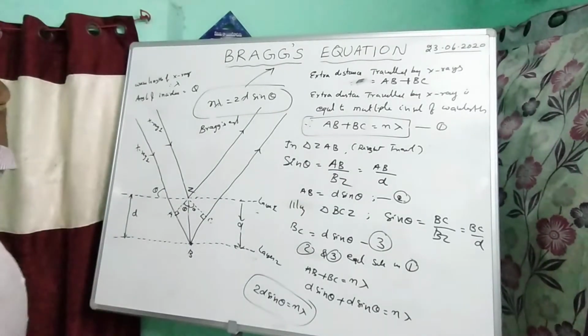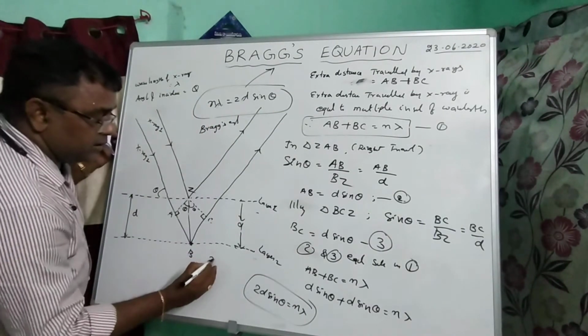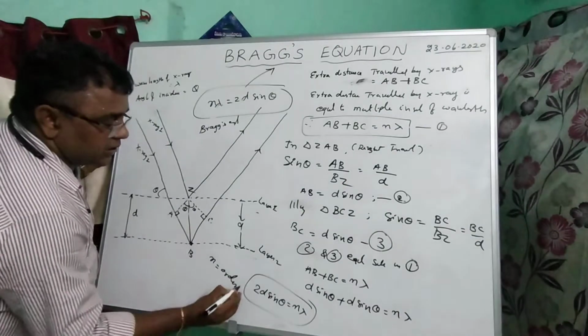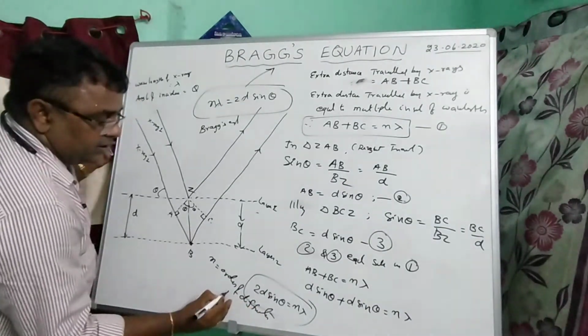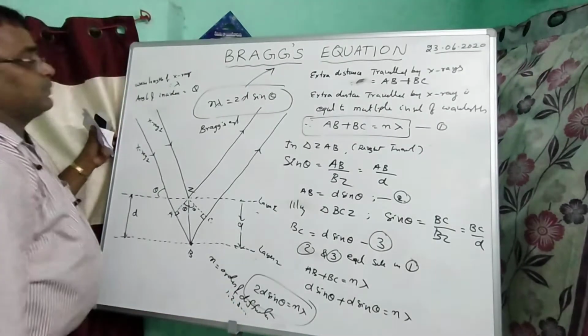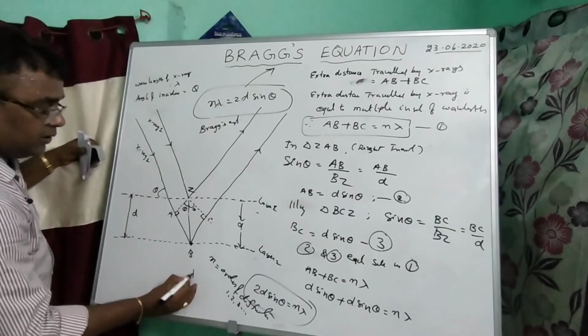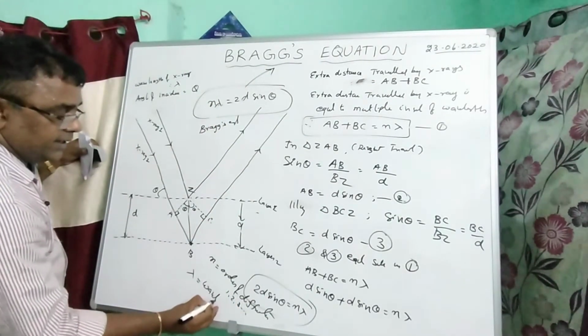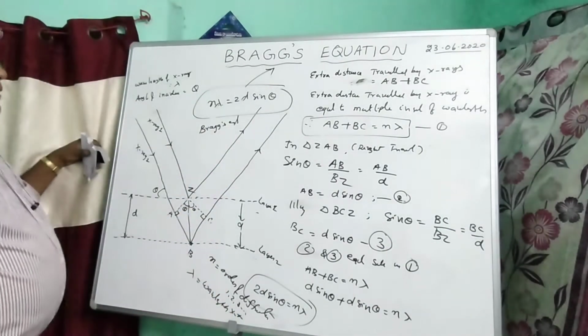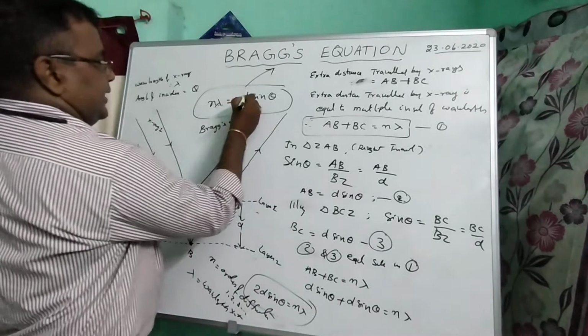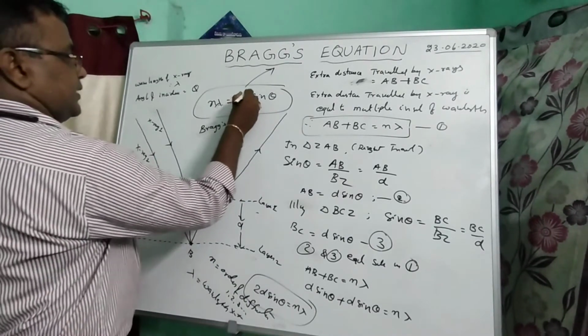In this equation, n is the order of diffraction. Its value is 1, 2, 3, and so on. Lambda is the wavelength of X-rays. D is the interplanar distance.